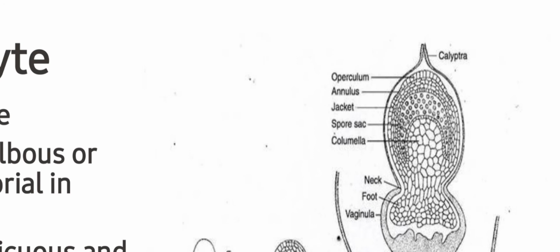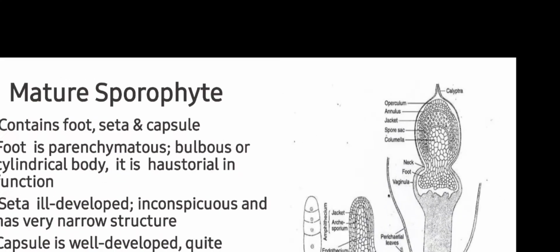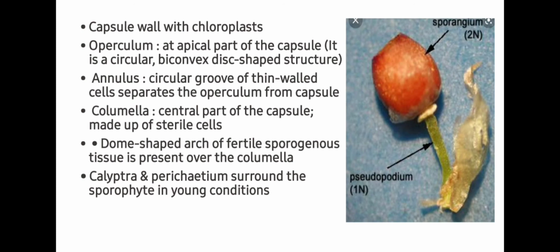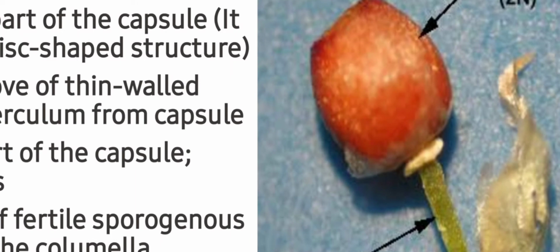So students, these are the structures associated with the capsule, that is calyptra, operculum, annulus, that is a thin layer and helps to detach the operculum for the dispersal of the spore. There is a jacket for the protection of spore, spore sac where spores develop and columella. Capsule wall is with chloroplast and operculum, an atypical part of the capsule, is a circular biconvex disc shaped structure as you can see in this image.